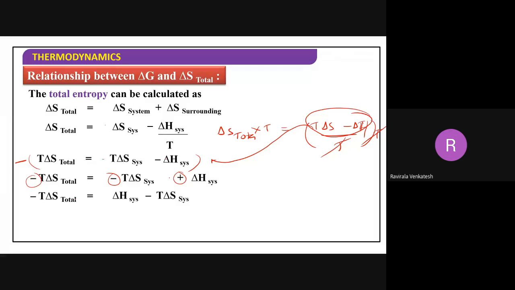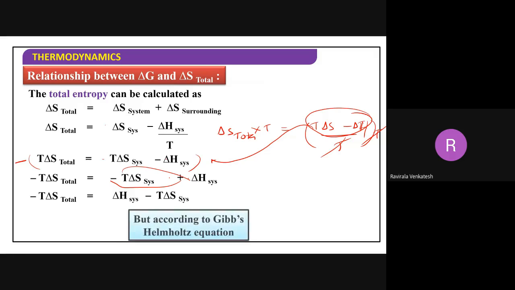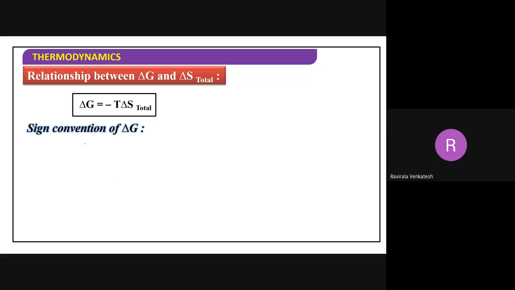Now, minus T delta S is equal to, you can rearrange this one, delta S system minus T delta S system. In this way, we can write this. But according to Gibbs equation, what is the Gibbs equation? Delta G is equal to delta H minus T delta S. Correct or not? Now, here also we got delta H minus T delta S, so I can put the delta G formula over here. So now delta G is equal to minus T delta S.